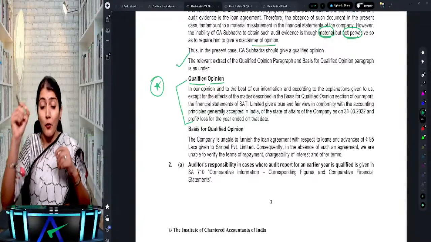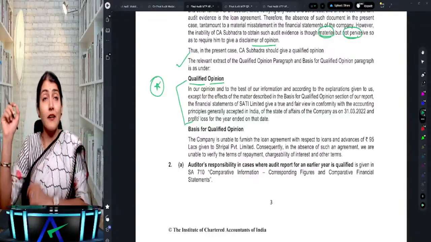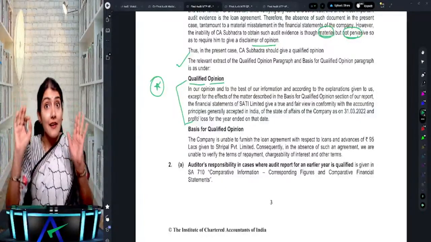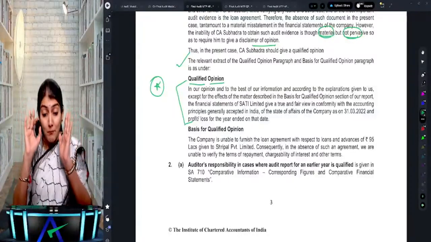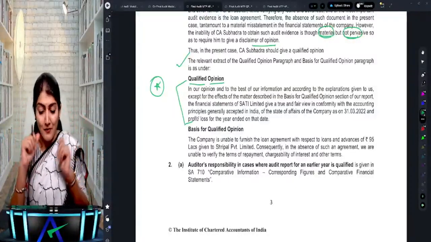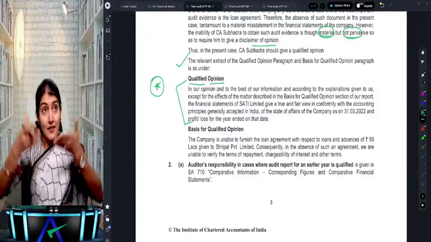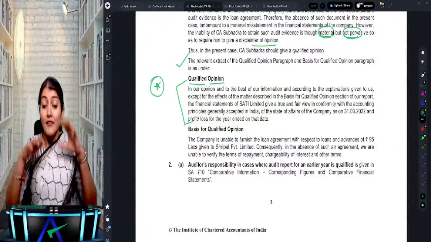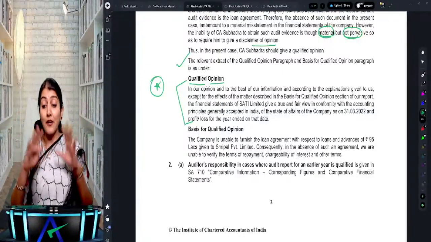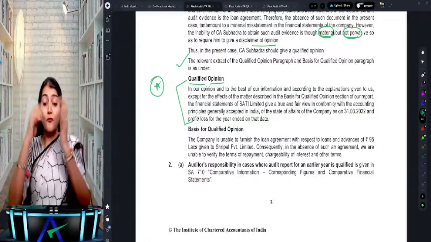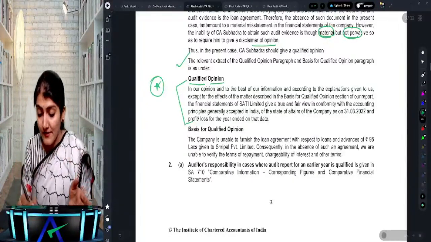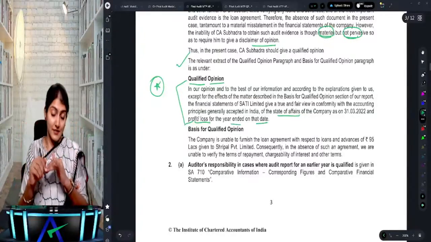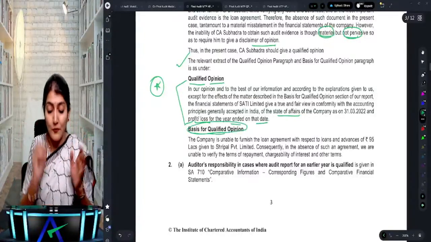So, in our opinion and to the best of our information and according to the explanation given to us, except for the possible effect of the matters described in the basis for qualified opinion section of our report, the financial statements of Sati Limited give a true and fair view in conformity with the accounting principles of the state of affairs as at 31st March, and profit and loss for the year ended on that date.